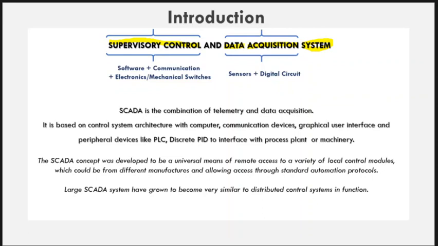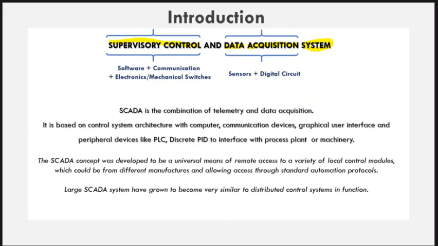The SCADA concept was developed to be a universal means of remote access to a variety of local control modules, which could be from different manufacturers, allowing access through standard automation protocols. Large SCADA systems have grown to become very similar to distributed control systems in function. So, in conclusion, the SCADA system is the heart of Industry 4.0.